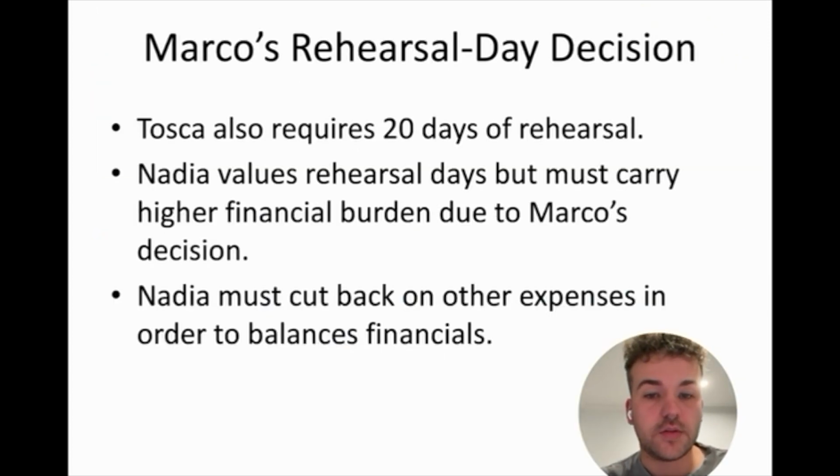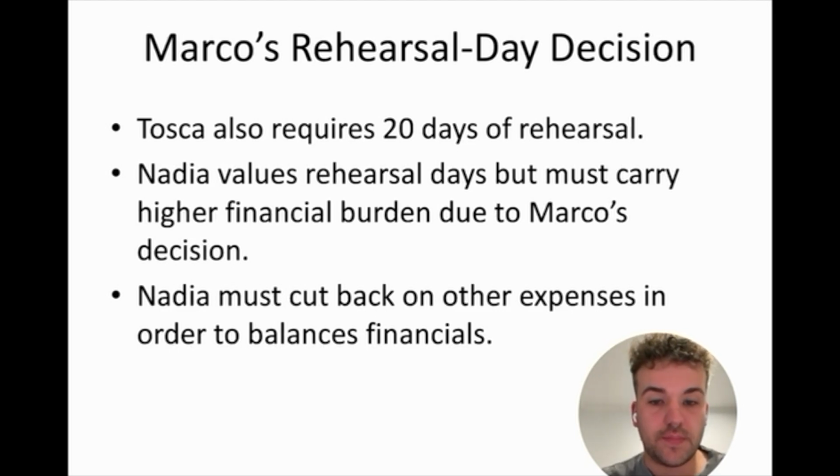Finally, the effect on Tosca's budget. This is where the trade-off emerges. Tosca also requires 20 rehearsal days, and under the baseline allocation of 20 days, Nadia's overhead is the same as Marco's, about €795,000. When Marco cuts back on rehearsal days, the daily overhead rate increases for everyone else. If he drops to 10 days, Tosca's overhead rises to about 848,000. If it goes down to 5 days, it increases again to about 877,000.